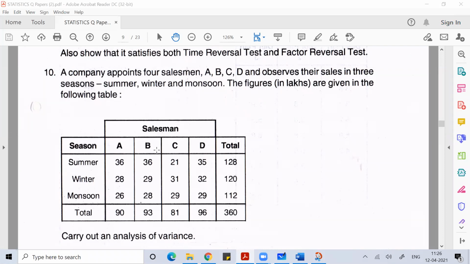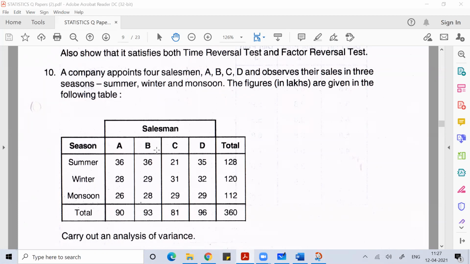You need to understand the data given. The data is in lakhs, and it is basically the sales made by four salesmen in three different seasons.